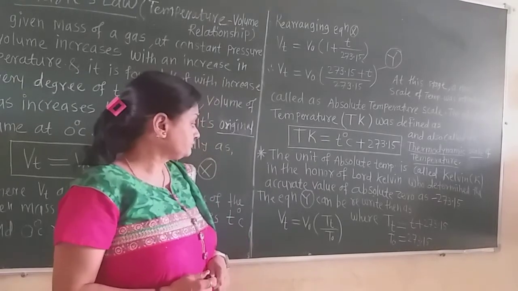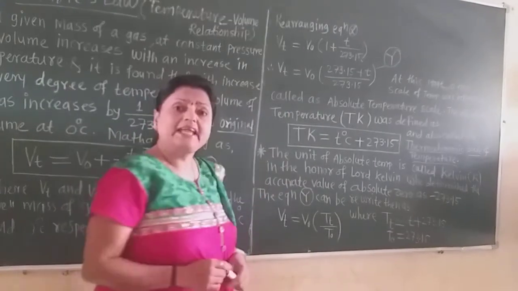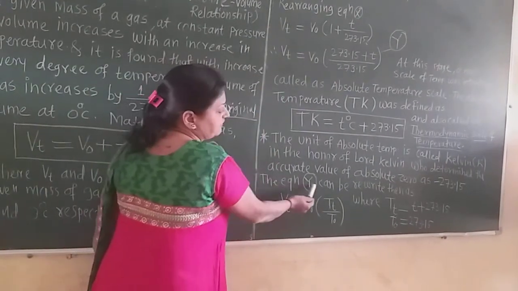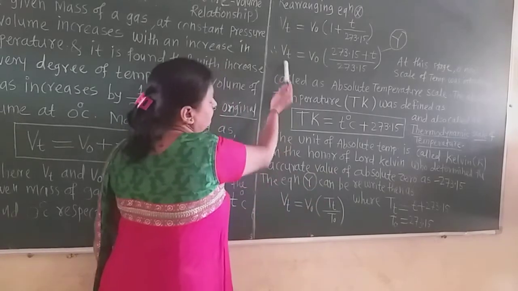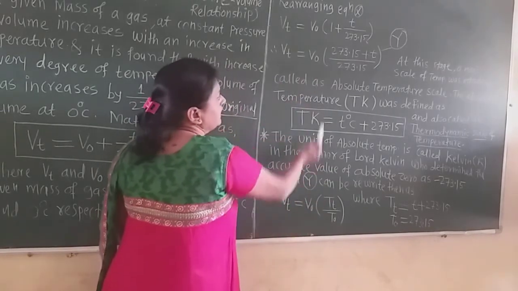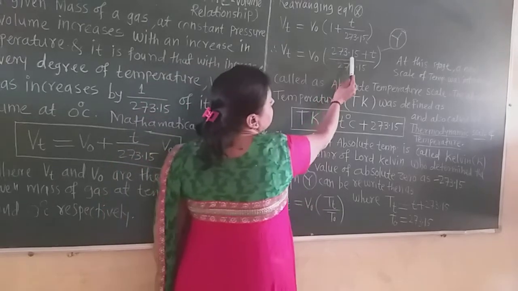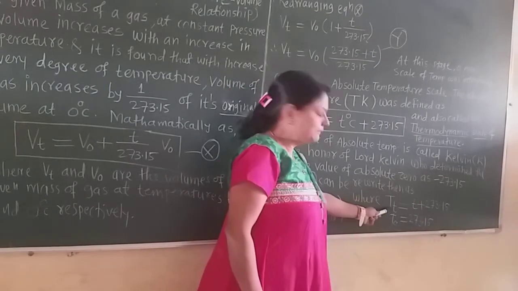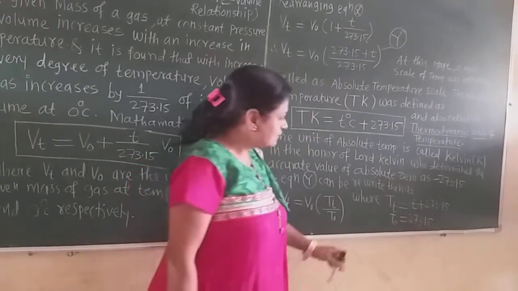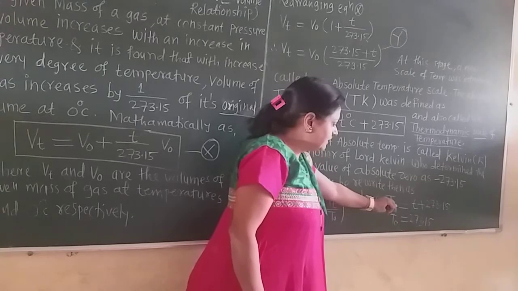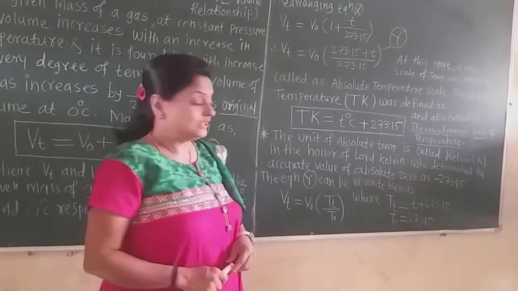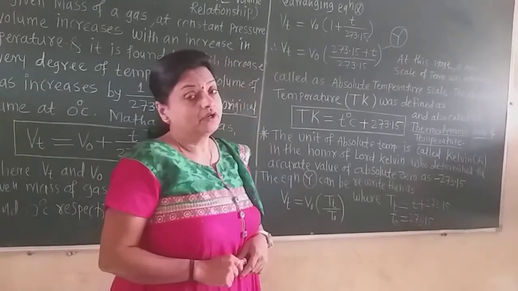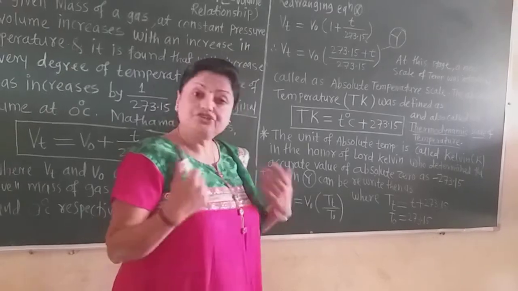Therefore, equation Y can be rewritten as Vt is equal to V0 in bracket, 273.15 plus t, which is the absolute temperature at t degree centigrade. So capital T is equal to t plus 273.15. And what is this 273.15? This is the T0 temperature.